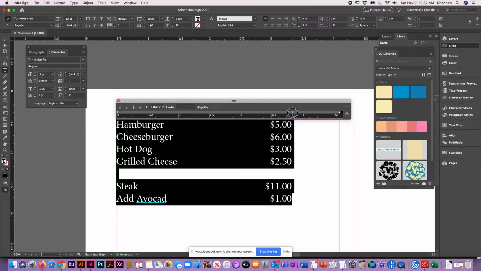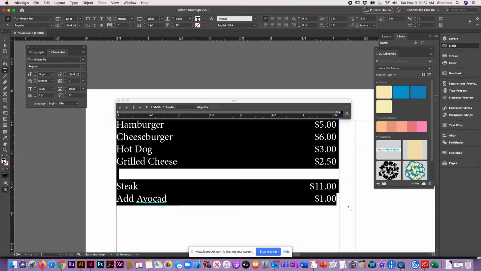Another thing that I like to do is bring it right to the edge of the text box and get that over there. Now, adding in the leader, you need to have everything selected and you need to have your tab selected over here in that ruler area.